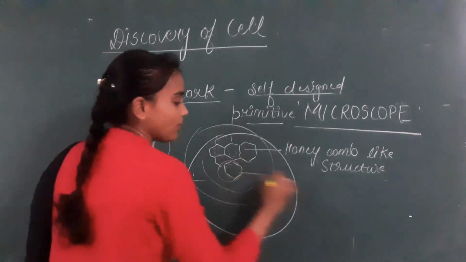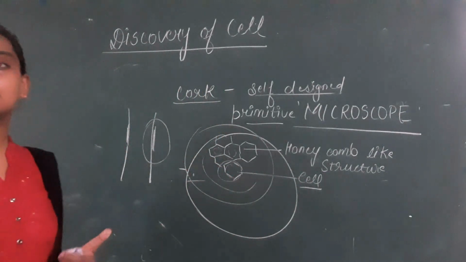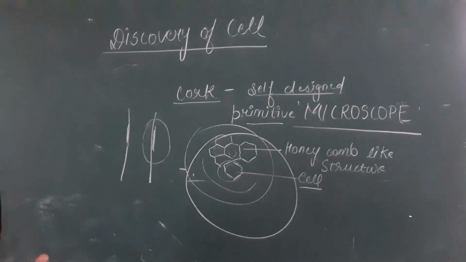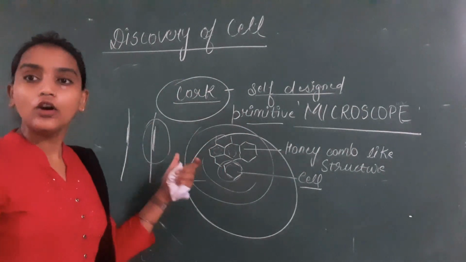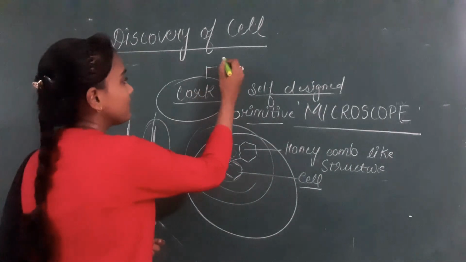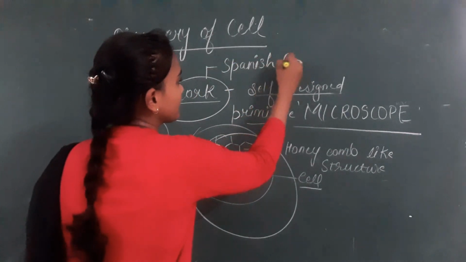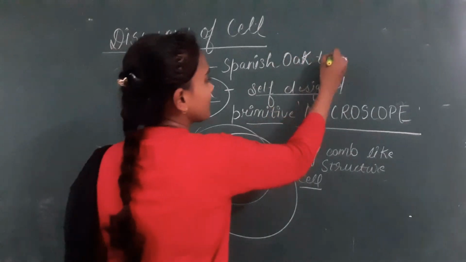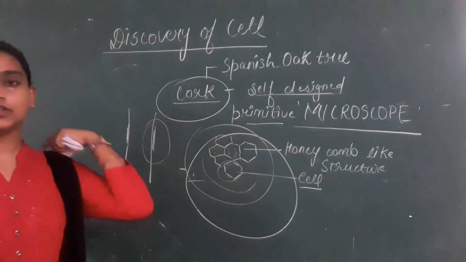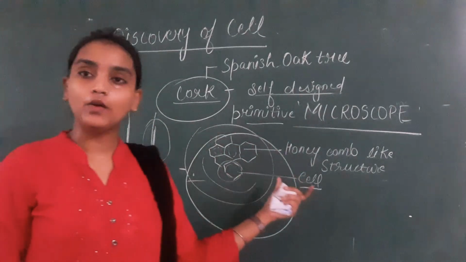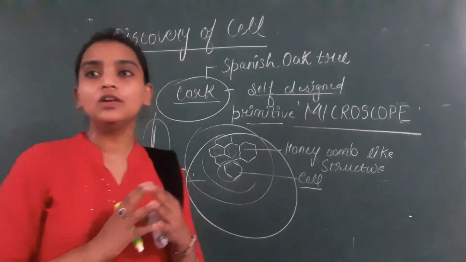एक स्ट्रक्चर को रॉबर्ट हुक ने क्या कहा? सेल। That means little rooms, little apartments. Okay, so he basically observed the cork cells. Cork cells of the plant, it's a Spanish oak tree, and he named this honeycomb structure as cell. Okay, that means empty little apartments, empty little rooms.